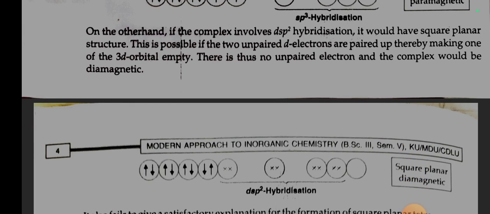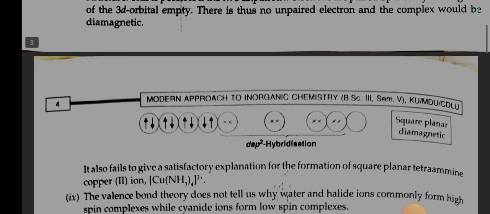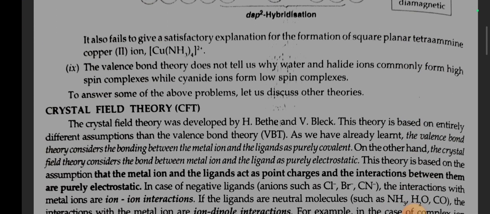On the other hand, if the complex involves dsp2 hybridization, it would have square planar structure. This is possible if the two unpaired d electrons are paired up, thereby making one of the 3d orbitals empty. There is thus no unpaired electron and the complex would be diamagnetic. It also fails to give a satisfactory explanation for the formation of square planar tetraamminecopper(II) ion, Cu(NH3)4 2+.